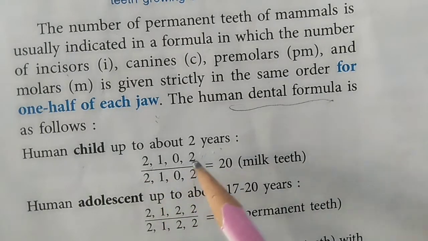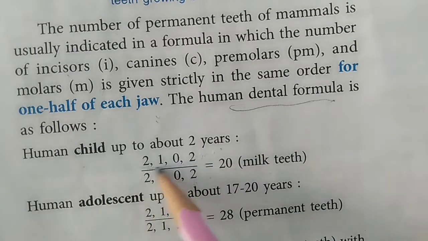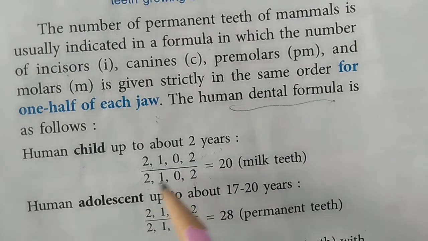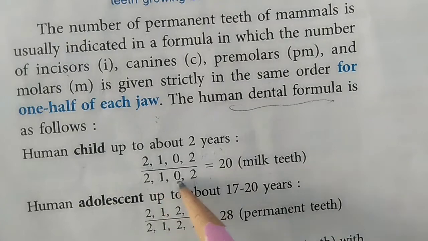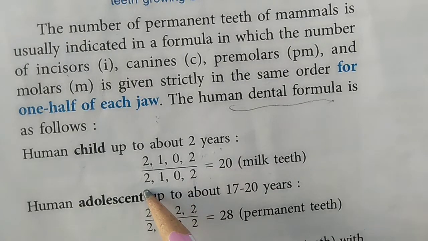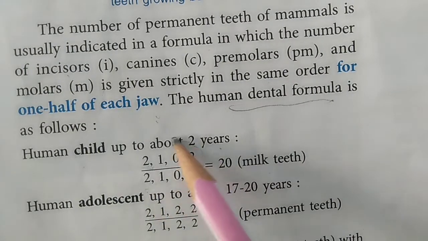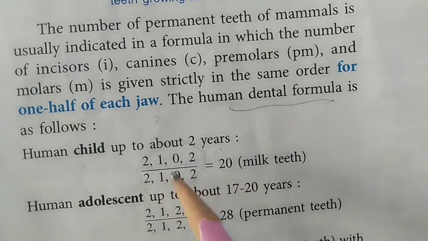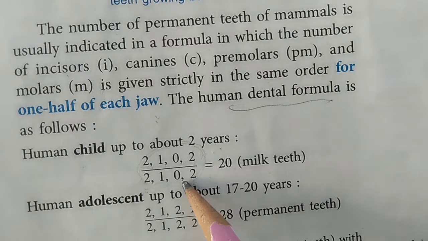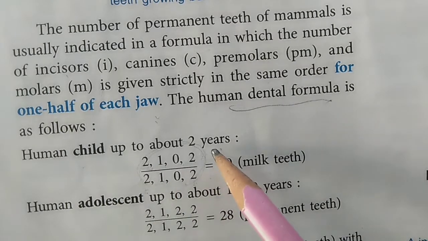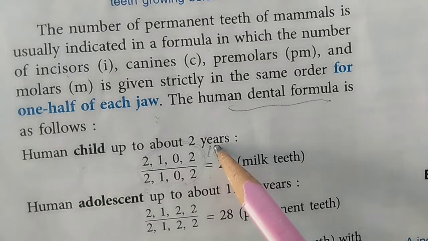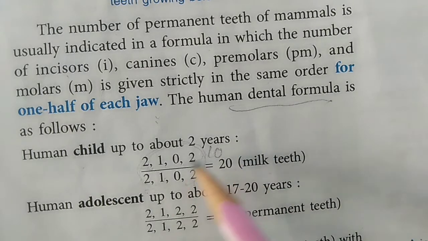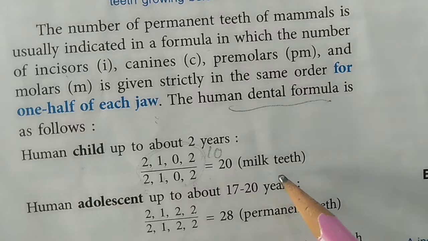So the total number of teeth in one half of the upper jaw is 5. In the other half of the upper jaw, the total number of teeth is again 5. So that is the total number of teeth in the upper jaw: 2, 4, 5, 6, 8, 10. Again we will take 10 teeth in the lower jaw. So the total number of teeth is 20 milk teeth.